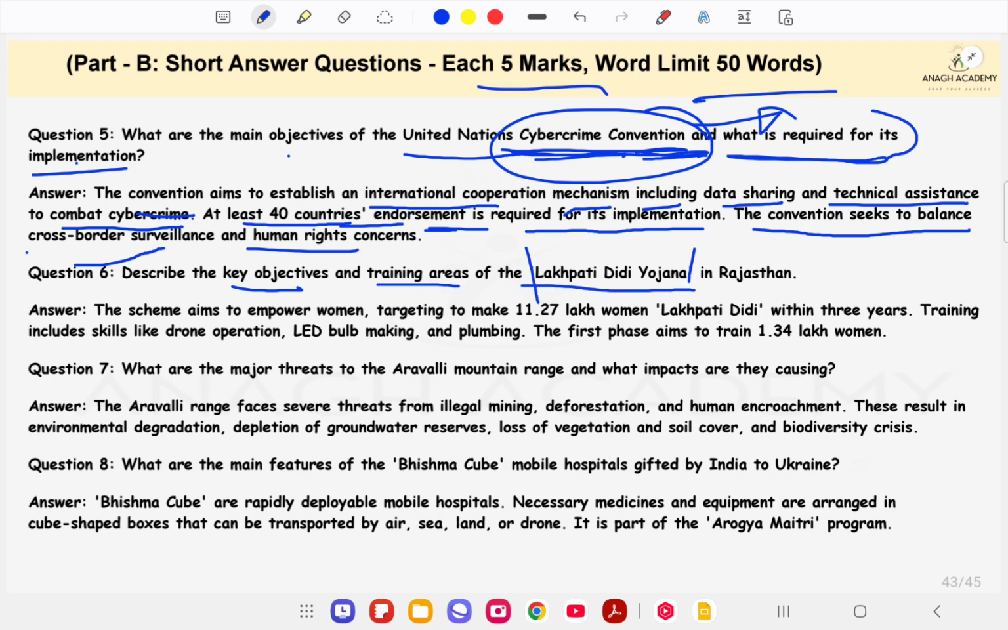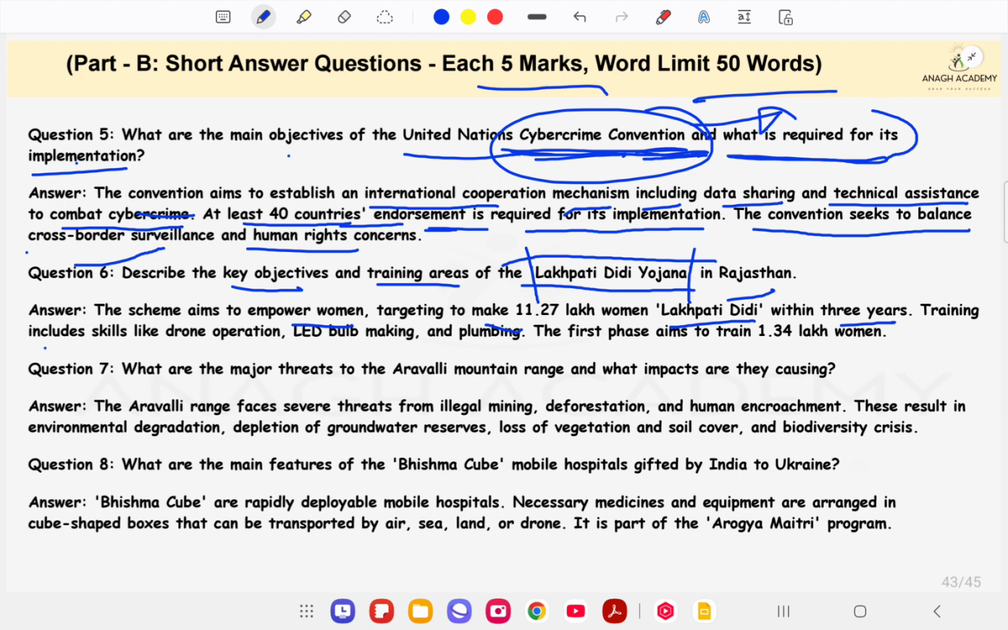This Lakhpati Didi Yojana is also discussed in today's lecture and in the last lecture also. If you have not studied this particular scheme, I would suggest you go to today's video or the last video in detail. In those two videos I have discussed this particular scheme in detail from the point of view of Rajasthan.